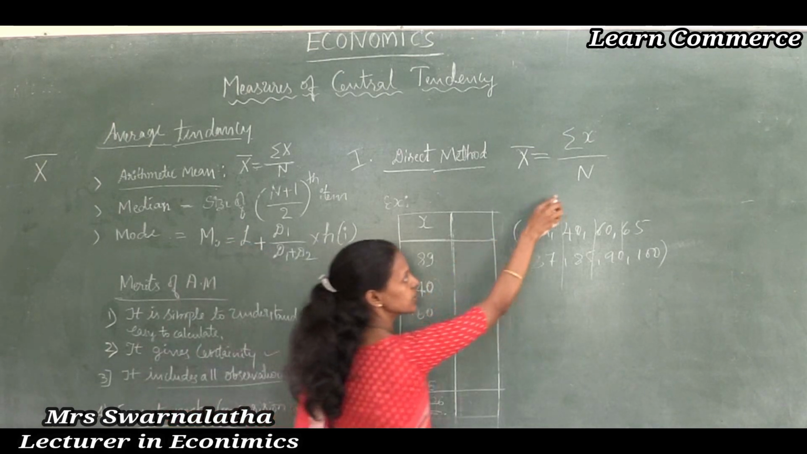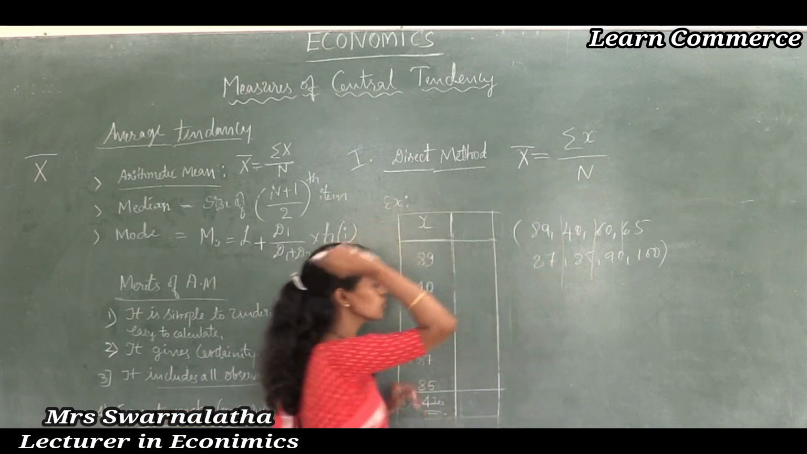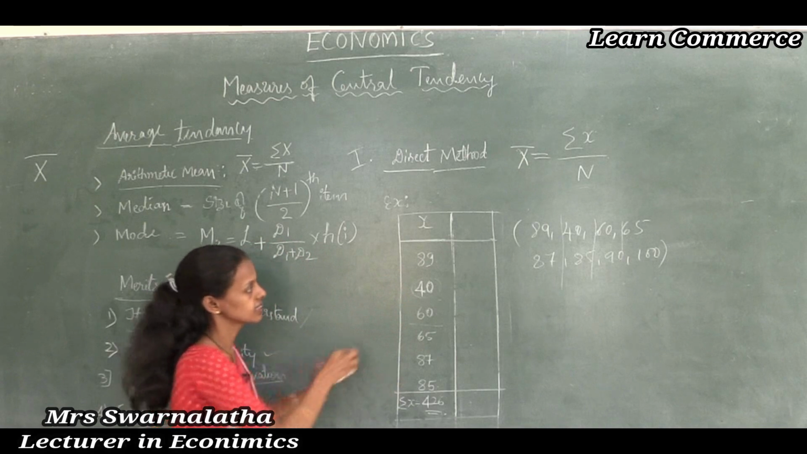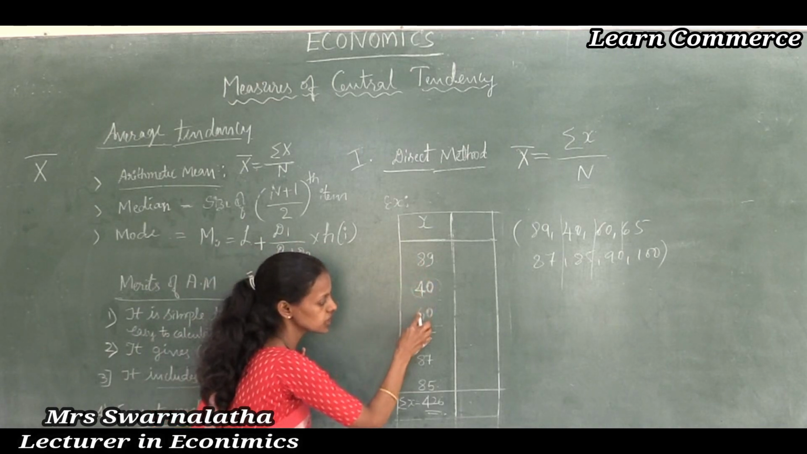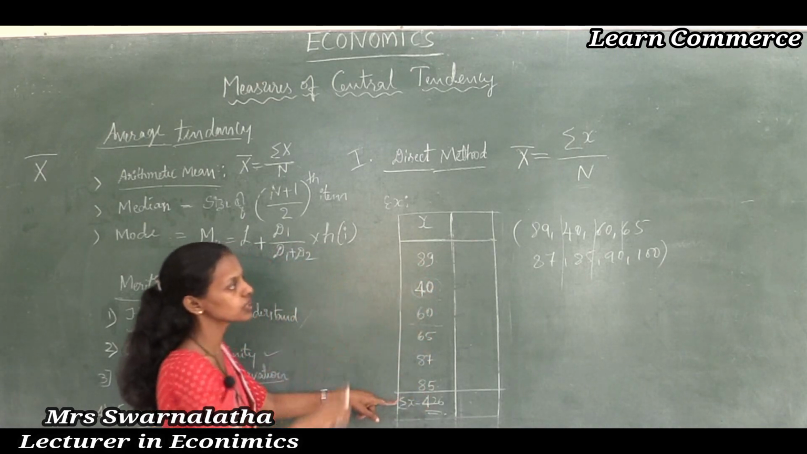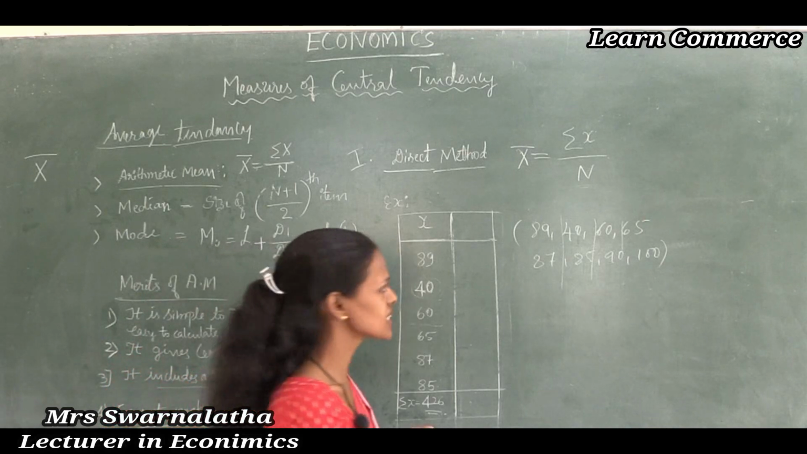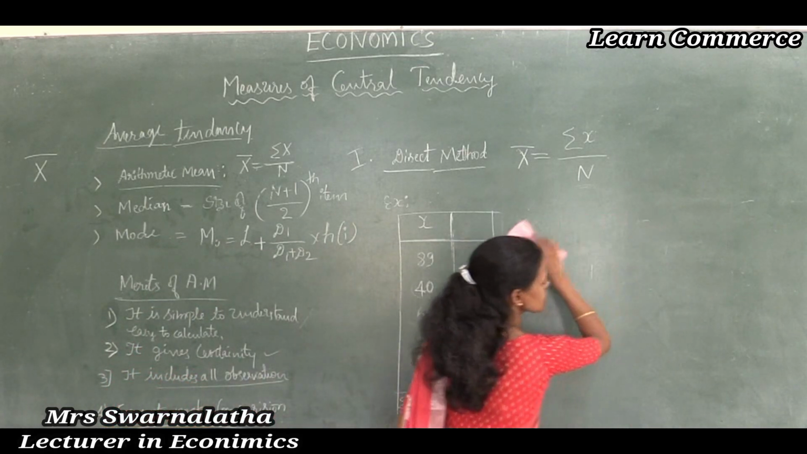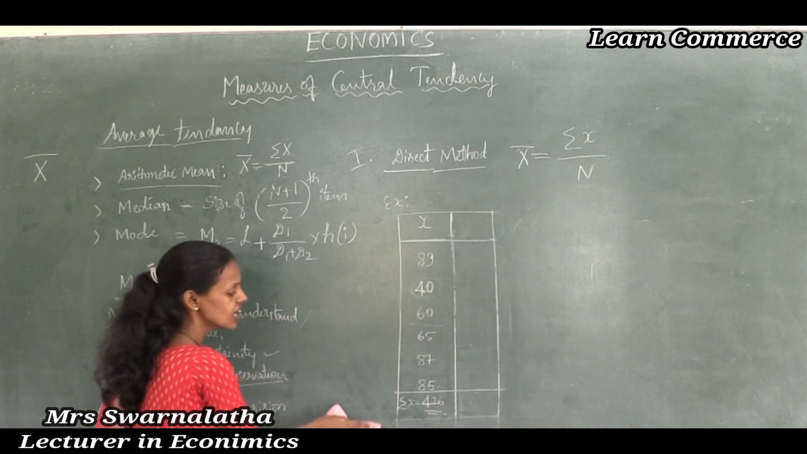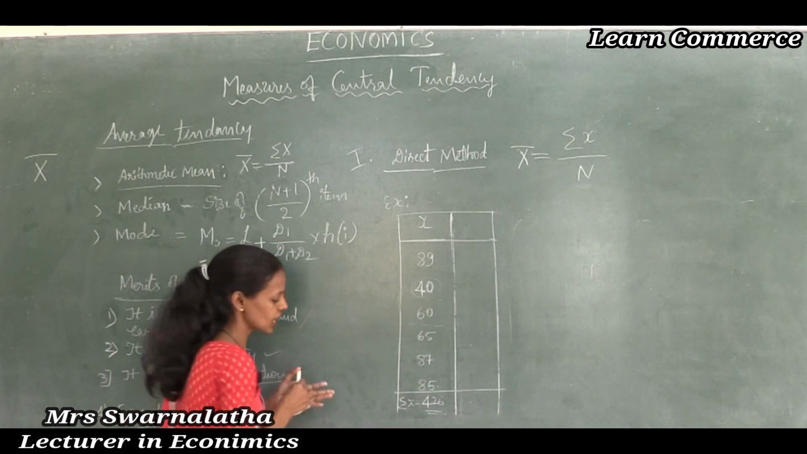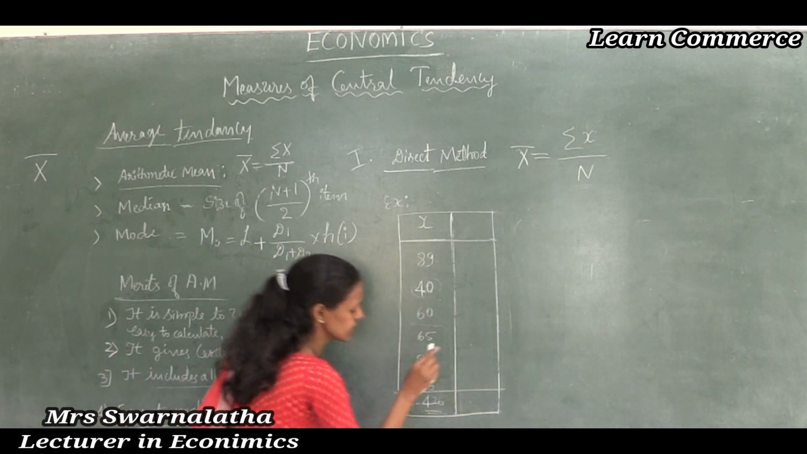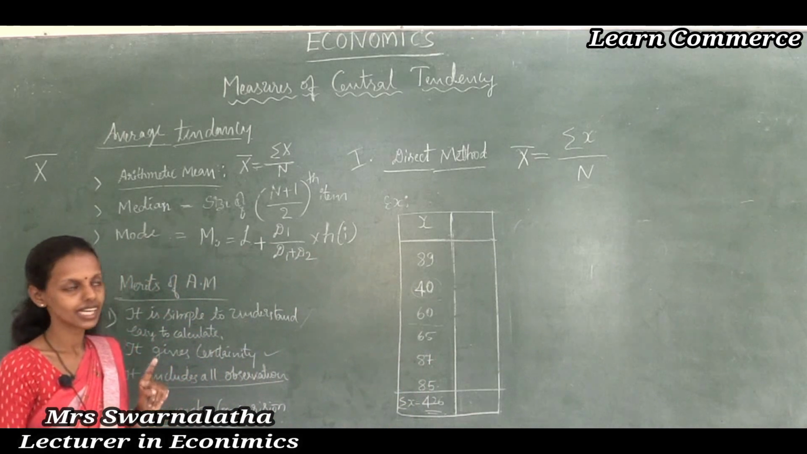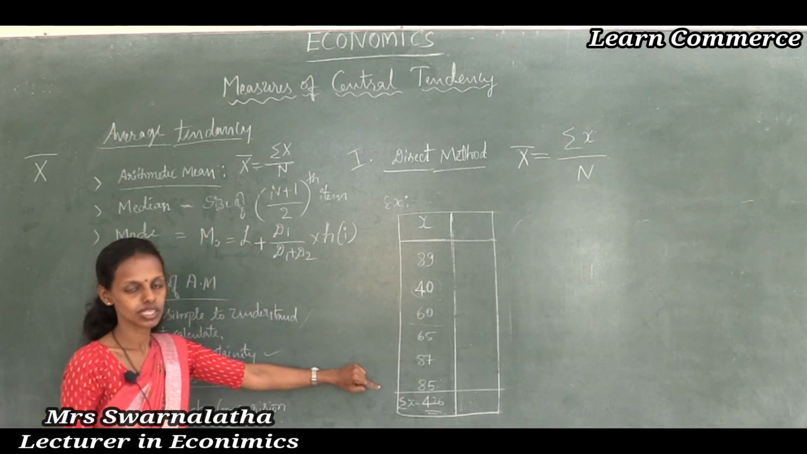Then divide by the total number of observations, how many observations we have taken. We have taken 1, 2, 3, 4, 5, 6. Now you can do the direct method. The direct method is very easy to calculate, easy to understand, simple, and it is the simplest method to calculate the arithmetic mean. Let us look at the direct method to calculate arithmetic mean.